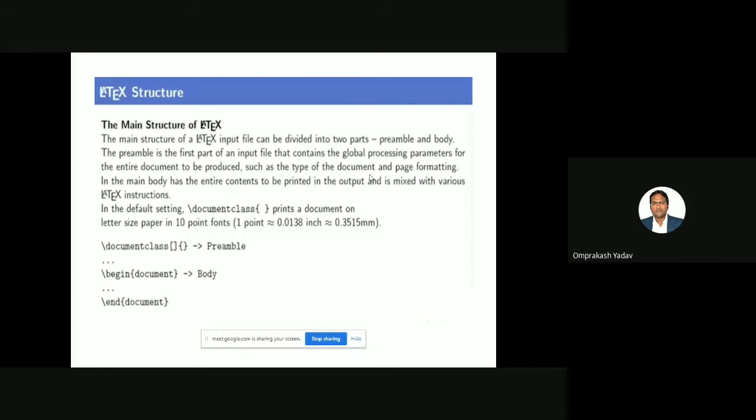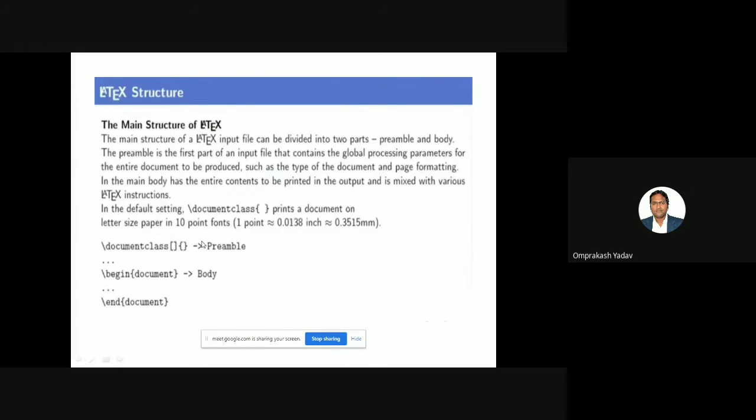Okay. So what is the basic structure of LaTeX? There is a video available in the classroom, so if you want to see this introduction again, you can visit that video. But I wanted to quickly revise this. So what is the basic LaTeX structure?